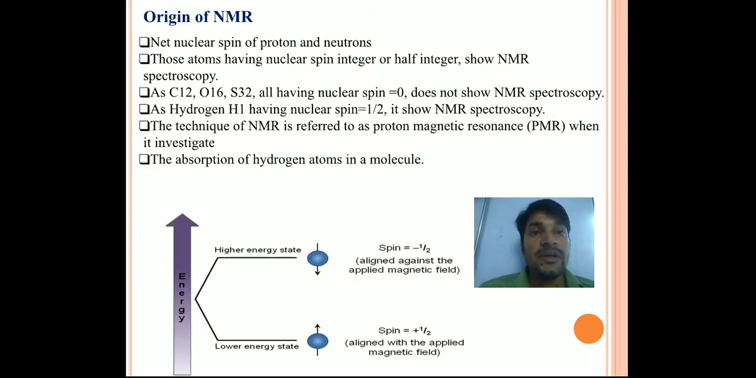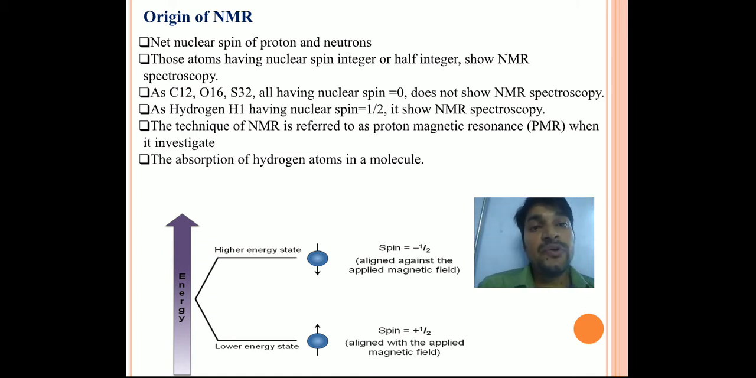Now, if we go to the origin of NMR, as I already told you, why I am considering only proton or C13. I am discussing this particular matter: why we are considering those types of nucleus.